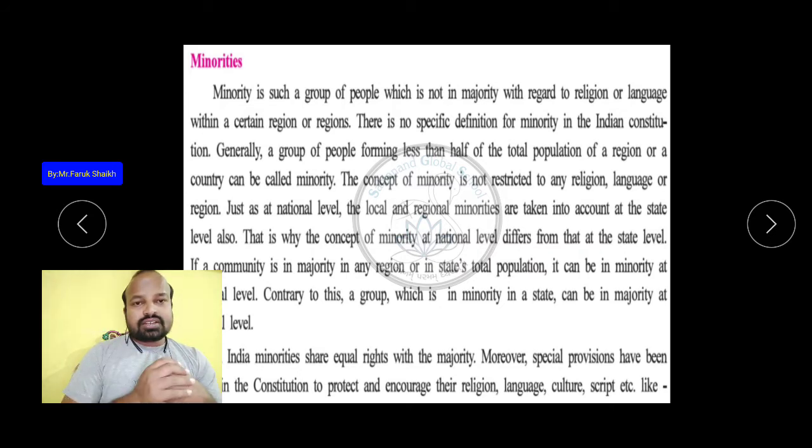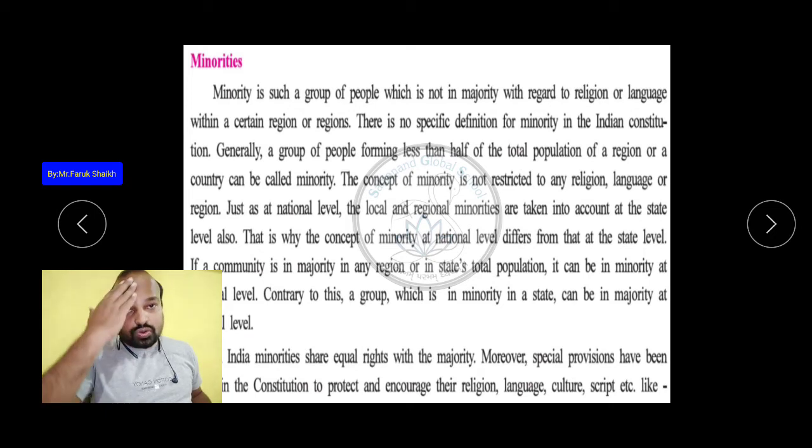But we can recognize minority people as a group of people which is not in the majority with regard to religion or language. As we all know, India is a secular country, and people of more than one religion live here: Hindu, Muslim, Christian, Sikh, Jain, Buddhist, Parsi. All live together.